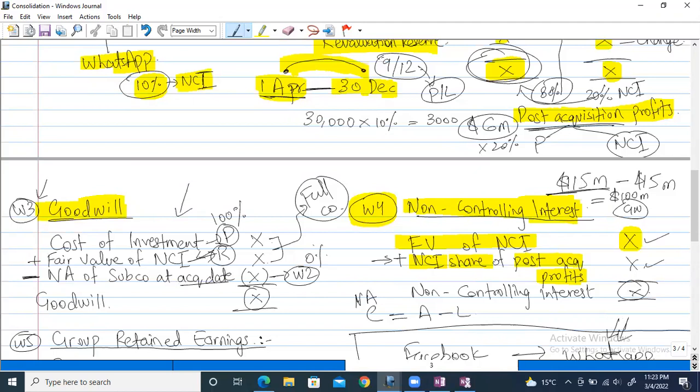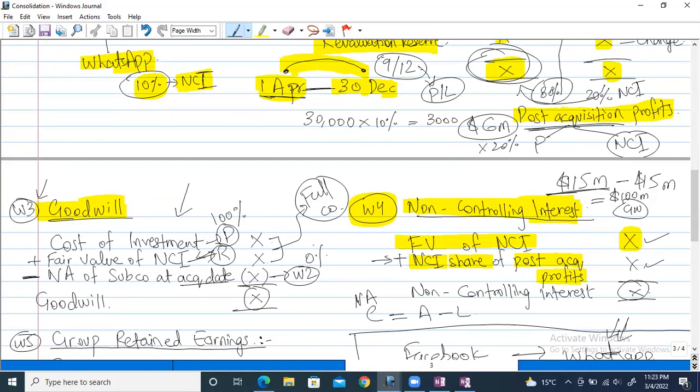We calculated the fair value already, but the non-controlling interest is not just limited to fair value. We have to add some amount to that. If the NCI is with the parent company for the whole year, it's moving alongside.